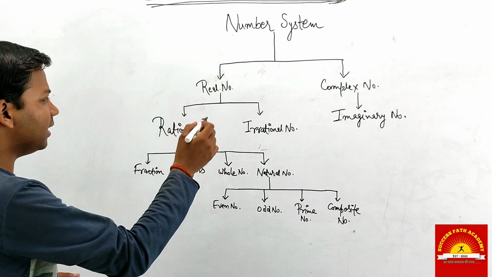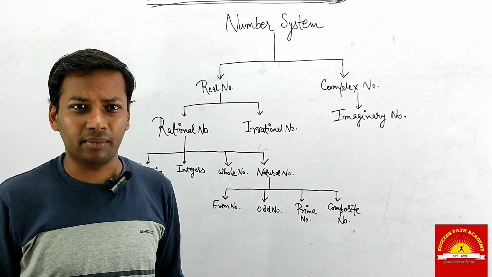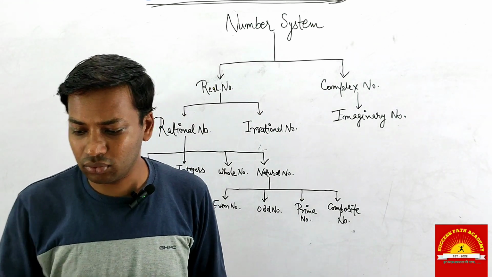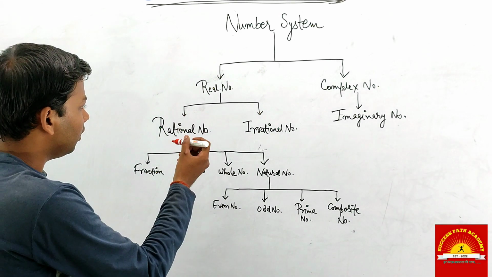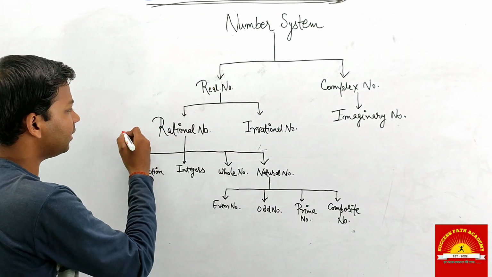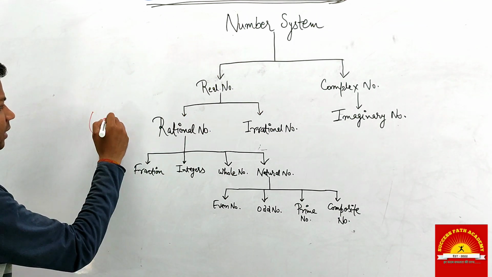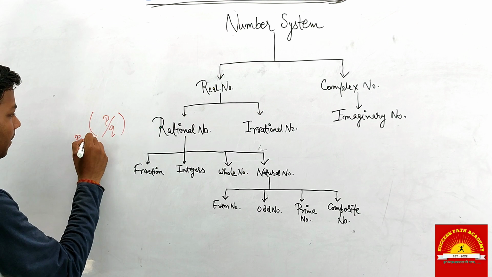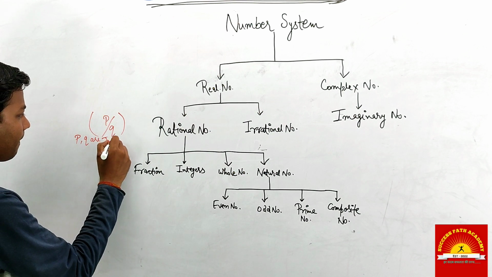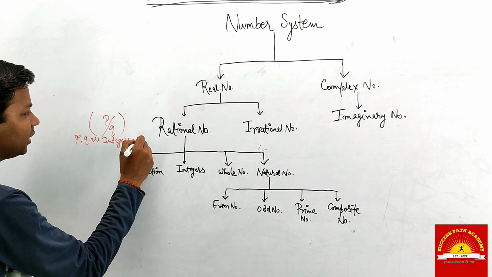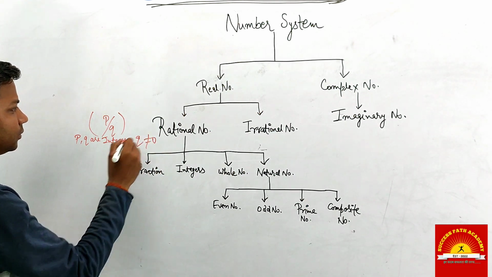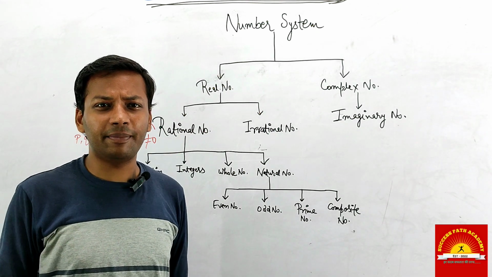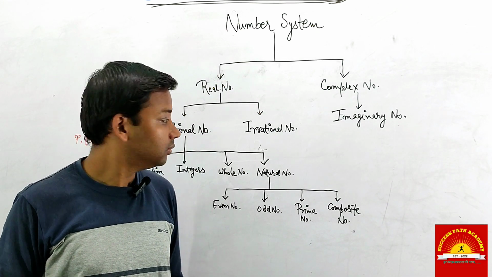You can say that under real numbers there are rational numbers and irrational numbers. A rational number is a number which we can represent in the form of p by q, where p and q are integers and q is not equal to 0. You can clearly see that a rational number can be represented in the form of p by q.